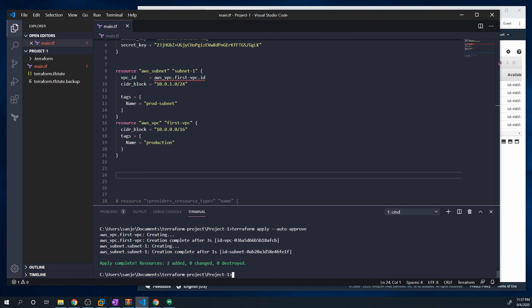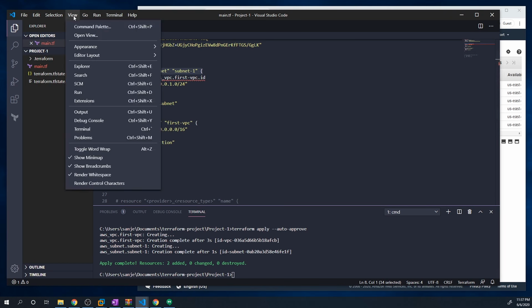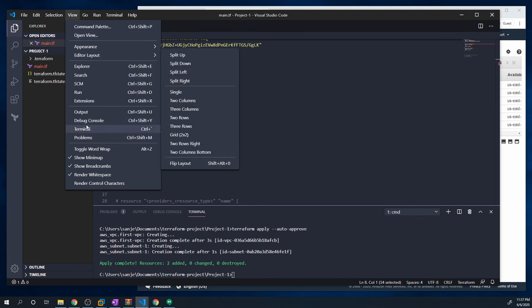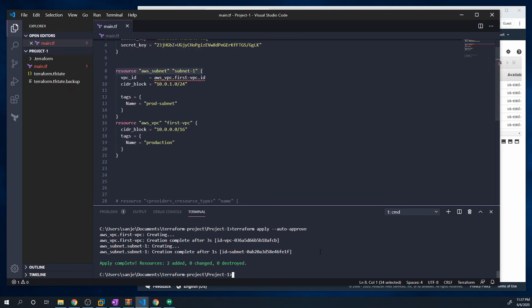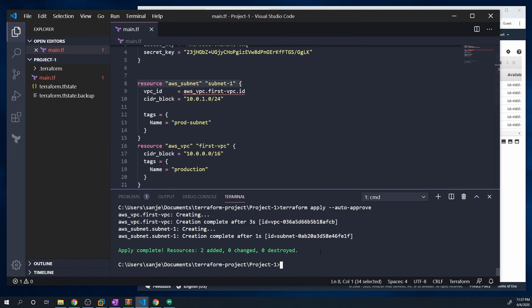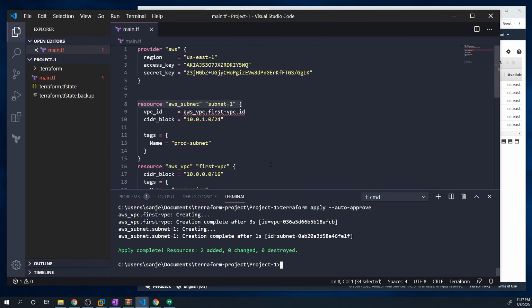And so you can see here, even though the subnet was declared first, you can see that Terraform, actually, I realized that this window is probably not that big for you guys. And so I'm going to make this a little bigger for you. Let's see, is there a way to do that? Maybe if I just do a Control+. There we go.